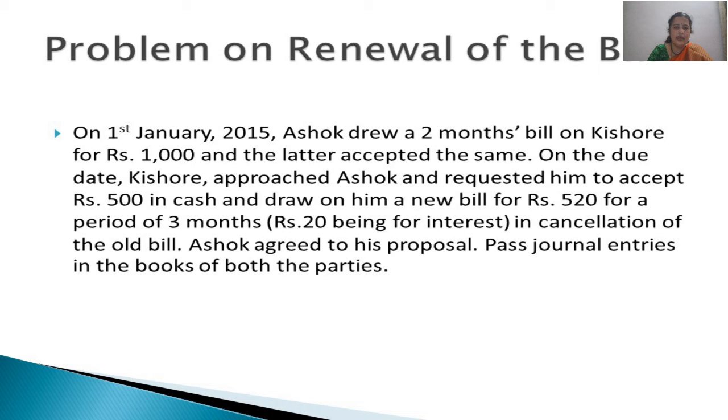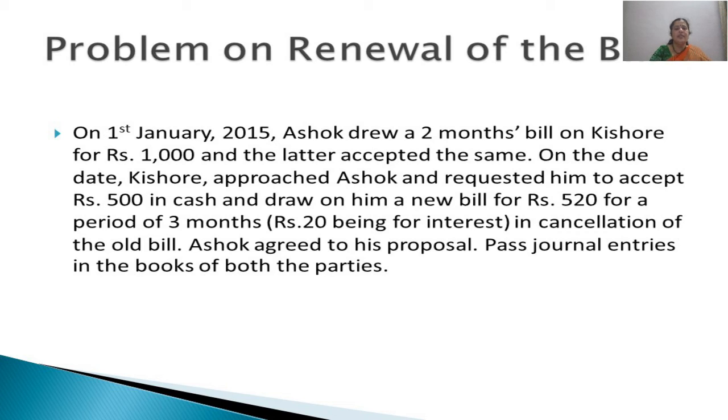So Ashok is the drawer, Kishore the drawee, the value of the bill is 1000, the duration is 2 months, and the latter accepted the same. But on the due date, Kishore approached Ashok and requested him to accept rupees 500 in cash. See, the value of the bill is 1000, but it's not possible for him to pay the full 1000. So he is requesting him that I'll pay you 500 rupees and draw on him a new bill for rupees